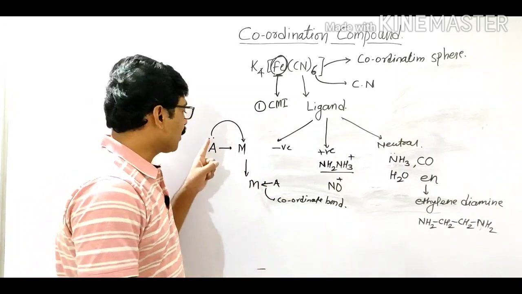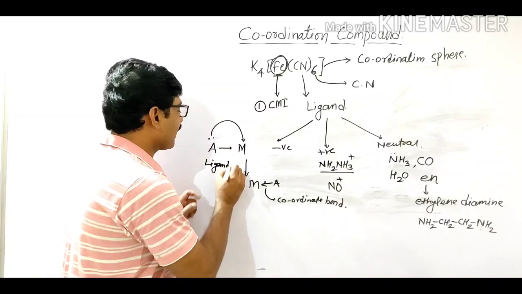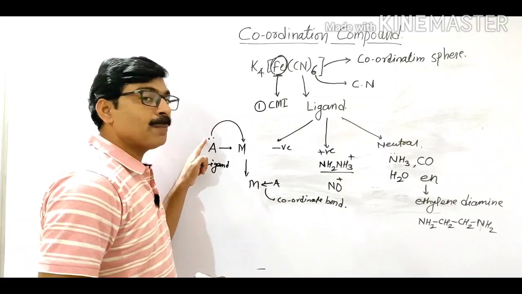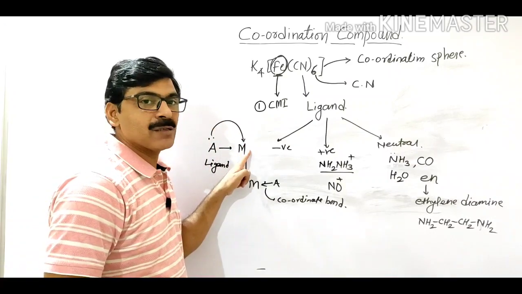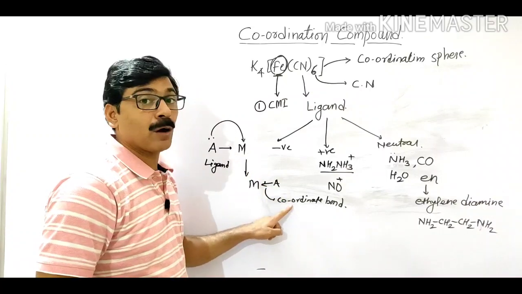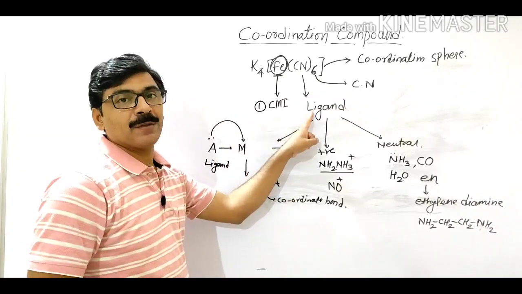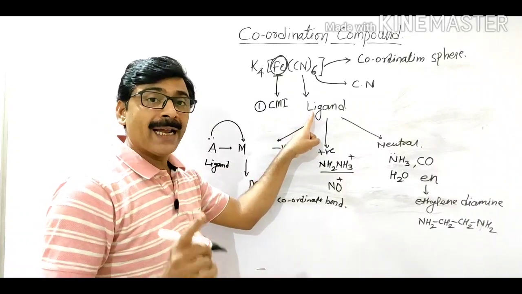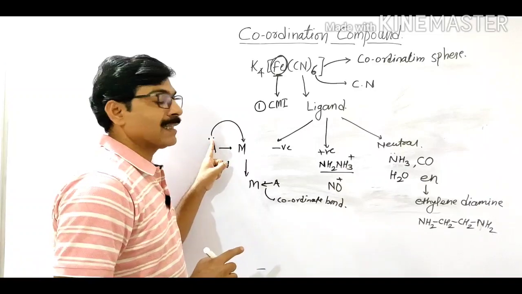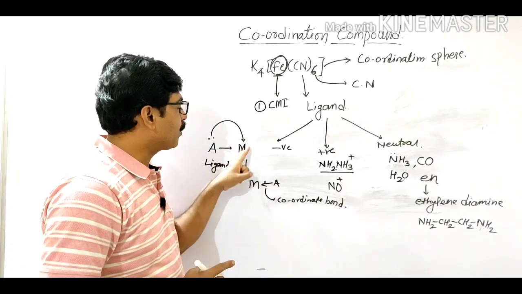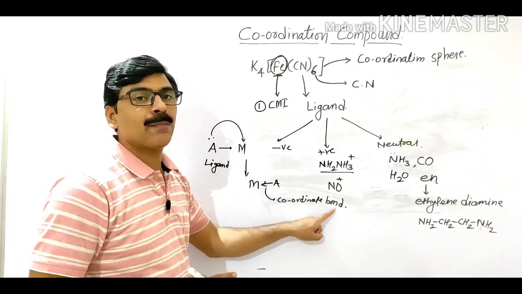Remember here, the ligand contains the lone pair of electrons that it donates to the metal, giving the formation of a coordinate bond. This is the importance of the ligand. So why does a ligand contain a lone pair of electrons? Because this lone pair is donated to the metal atom, forming a coordinate bond.